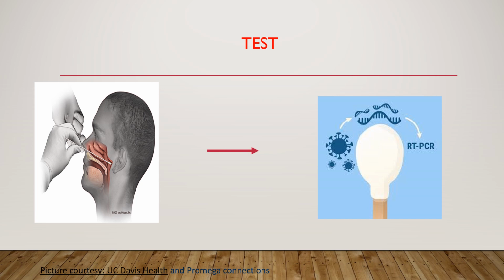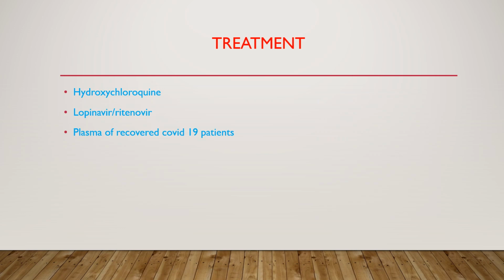Looking at the treatment part, it is very unfortunate that there is no specific drug or vaccine approved worldwide to treat this disease. However, several agencies have claimed that they are very close to making such drugs or vaccines which can be useful to treat COVID-19. Meanwhile, in several parts of the world, hit and trial methods are going on to treat COVID-19 patients. The common drugs used are hydroxychloroquine, lopinavir, ritonavir, etc.